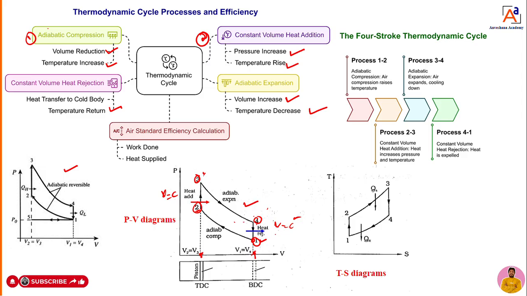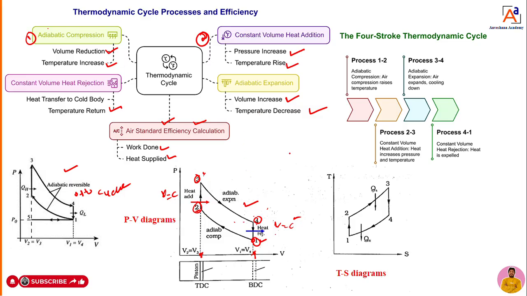So these are the 4 processes. In these 4 processes or operations, the pressure, temperature and volume vary for each particular process, as we have studied. Now with the help of these 4 operations, we can calculate the efficiency of the engine. To calculate the efficiency, we require the work done, and how much heat is supplied. Both we can calculate with the help of this Otto cycle. This is the importance.